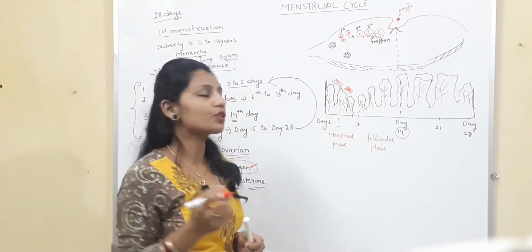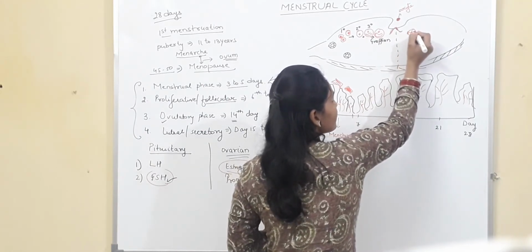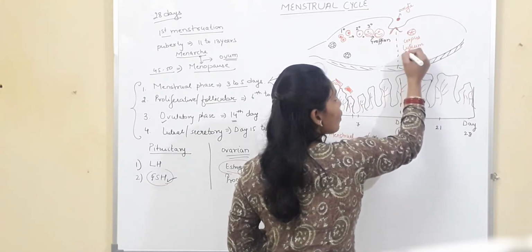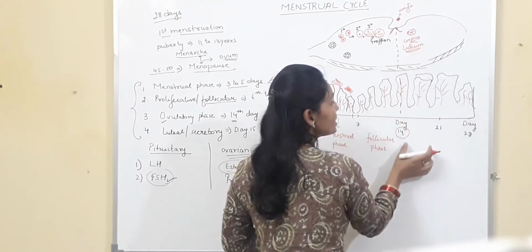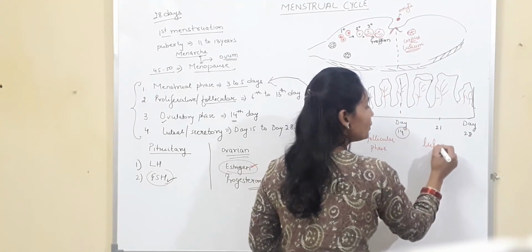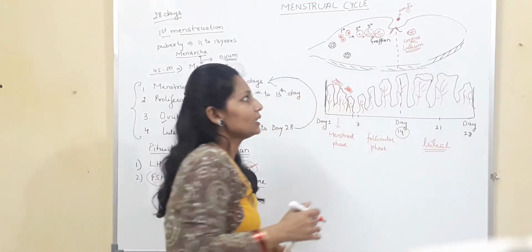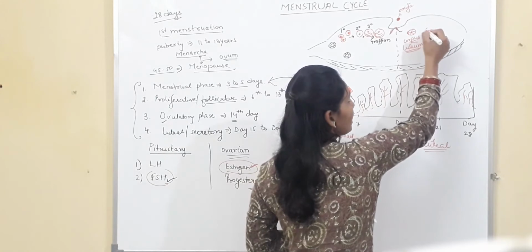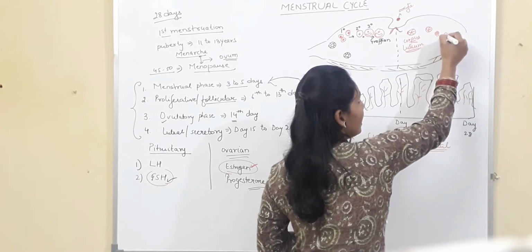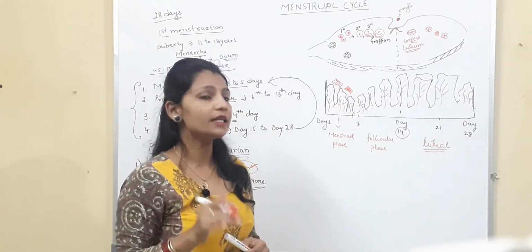Now the left out structure of the follicle will develop a structure which is named as corpus luteum. And students, because of this corpus luteum, this phase, day 14 to day 20, is known as secretory or luteal phase. So why is it known as luteal phase? Because of the presence of this corpus luteum. This corpus luteum either will remain or it can degenerate.